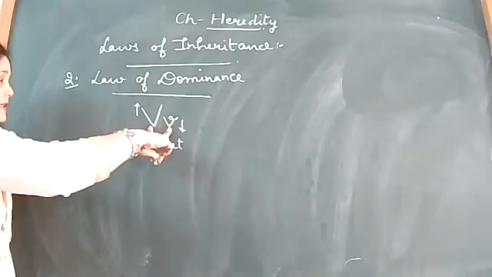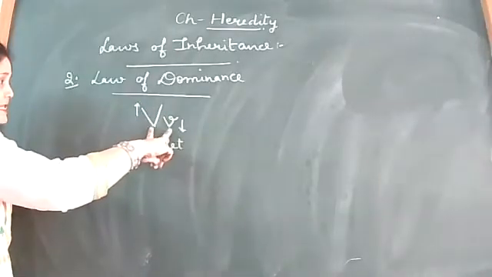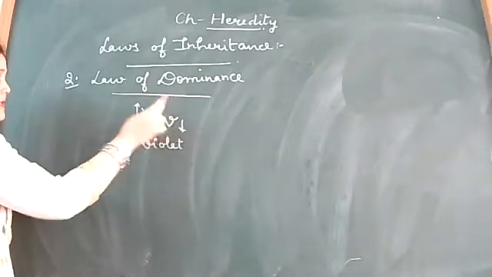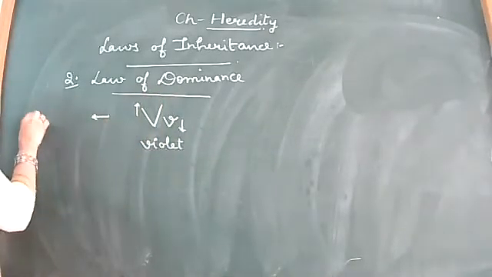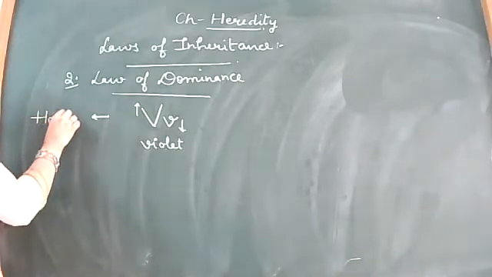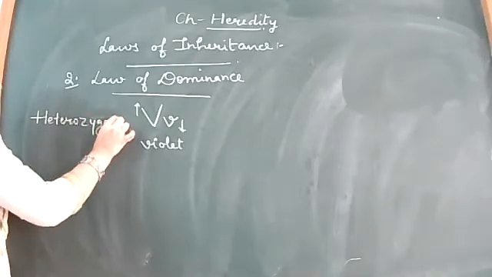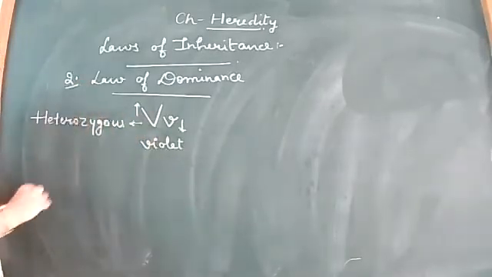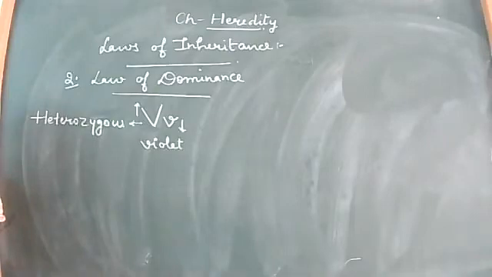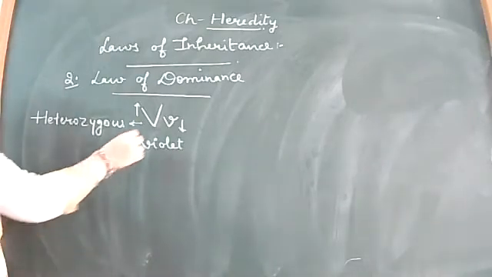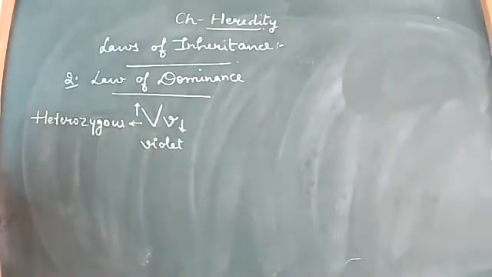Now when the two come together, that is this pair of genes in which there is one dominating gene and one recessive gene, we term this condition as heterozygous. Hetero means different. So in a heterozygous condition, there is possibility of the dominating gene to express.